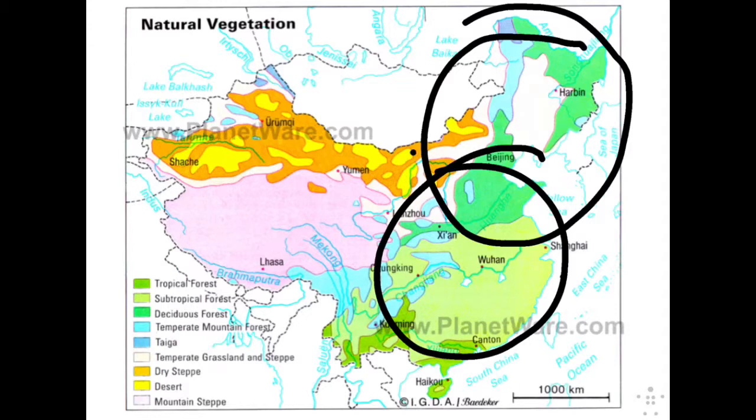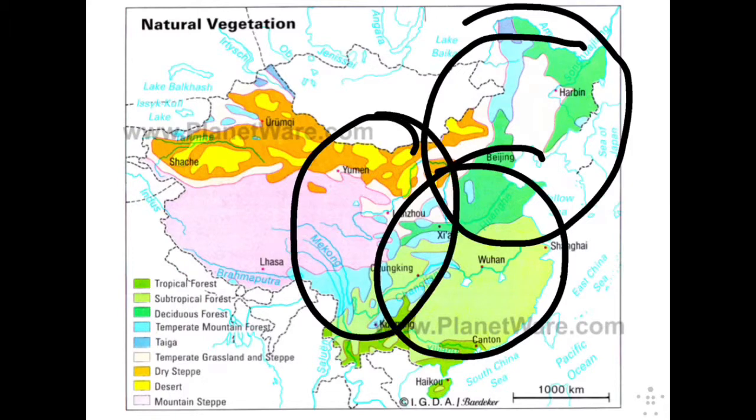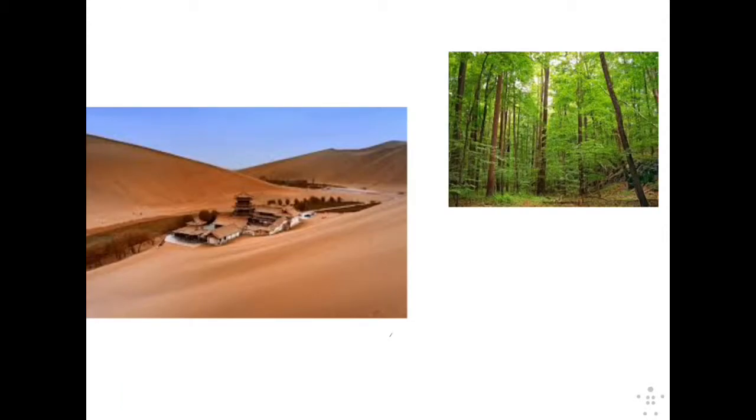In the center of China, there is dry steppe, desert, temperate grassland, steppe, and some temperate mountain forest. In this region, it can get very hot and isn't suitable for vegetation to grow. This is why most people don't live in these lands. In the west, there is also a dry steppe, desert, and mountain steppe. This area has lots of dry and hot lands as well as mountains. Most of this region is uninhabited due to this. On the left is an example of the dry desert. On the right, there is an example of the deciduous.